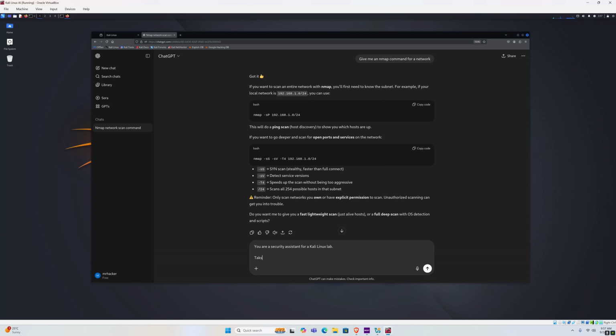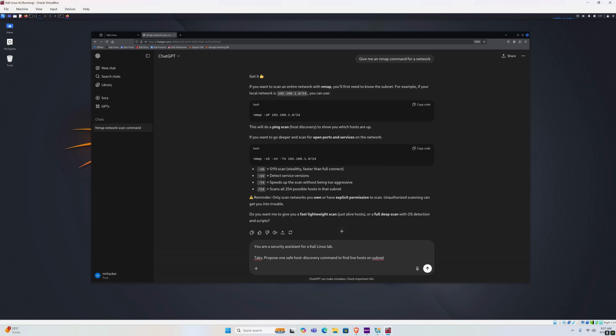And we're going to provide it with a task. Task will be: propose one safe host-discovery command to find live hosts on subnet, and then we provide it with a subnet of our own network.